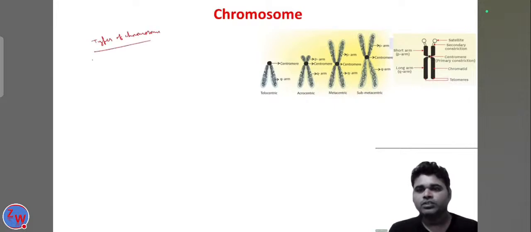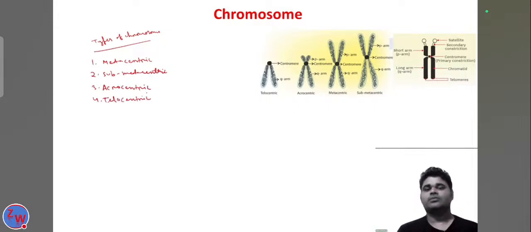So the first one is called the metacentric. The second one is called the submetacentric. The third one is called the acrocentric, and the fourth one is called the telocentric. So these four types of chromosomes are present on the basis of the presence of the centromere.